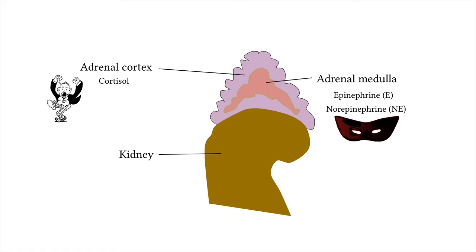Another adrenal cortex hormone is aldosterone. It causes the kidneys to retain sodium. This then causes water to fill the kidneys via osmosis. This happens when the body becomes low in salt concentrations.